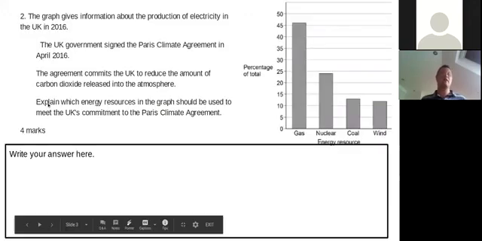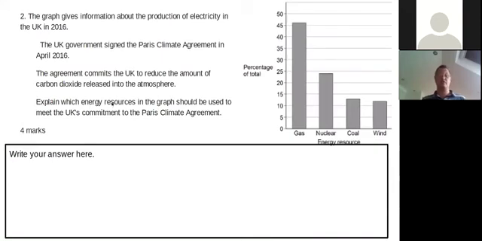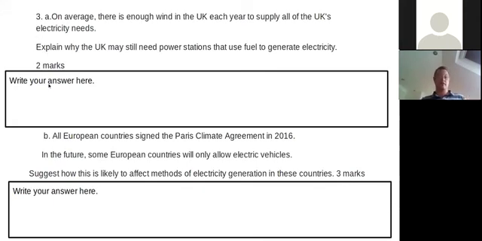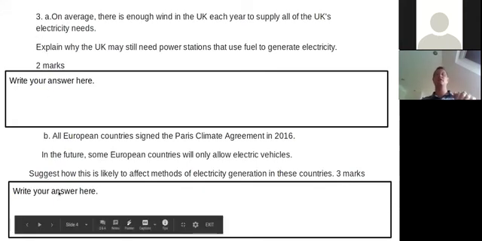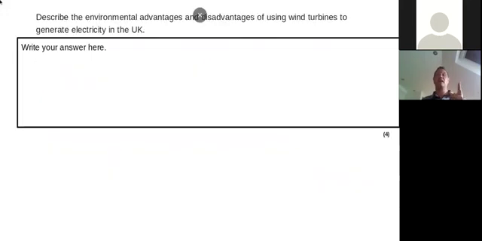Here again, we've got an explain question. So we're looking for a because. Explain which energy resources in the graph should be used to meet UK's commitment to the Paris Climate Agreement. So you've got to tell me which they are and then tell me why. Again, another explain question. We're looking for a because answer. Another suggest question. Use the information plus what you know to say something sensible. That's what that means.